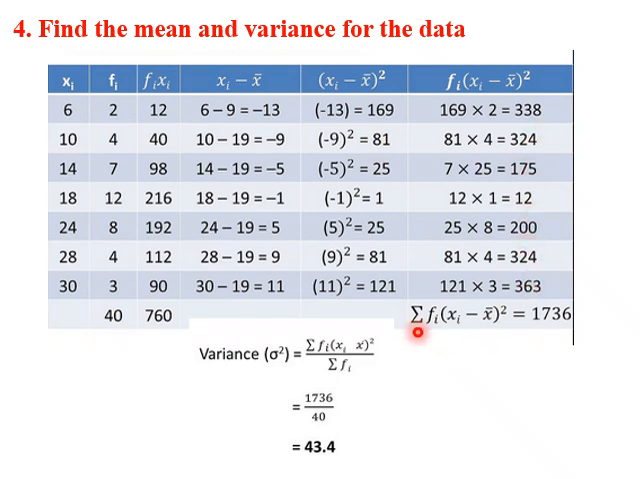And we get the summation of all these numbers, which is sigma fi into (xi minus x bar) the whole square, 1736. This is obtained by adding 338, 324, 175 and so on till 363. Now variance is given by sigma square. This is a small sigma. So sigma fi into (xi minus x bar) the whole square divided by sigma fi. Sigma fi is 40. So 1736 by 40 is 43.4.